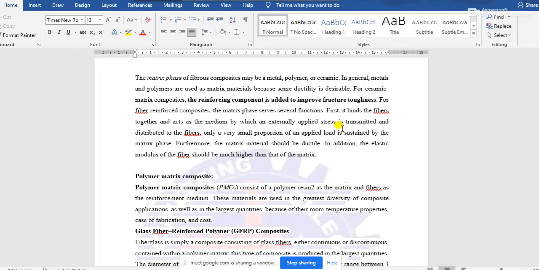Together they act as the medium to distribute the transmitted load to the fibers. That means from the matrix the load will be transferred to the fibers in case of fiber reinforced composites.